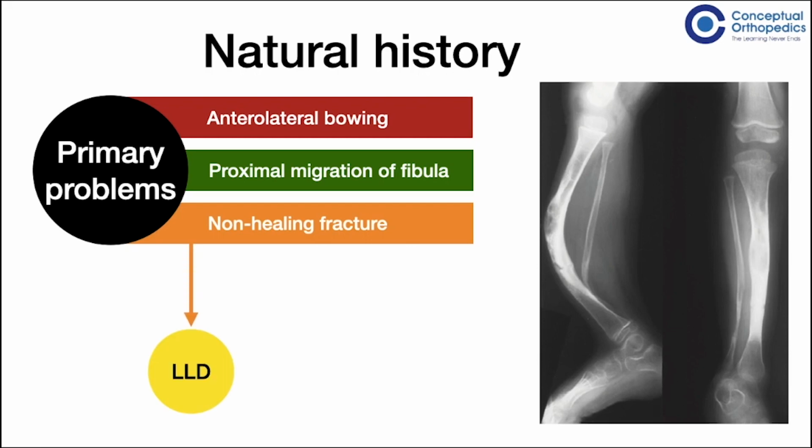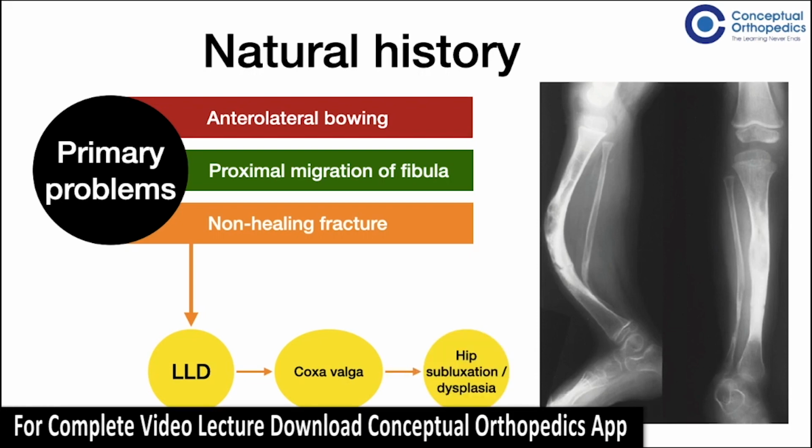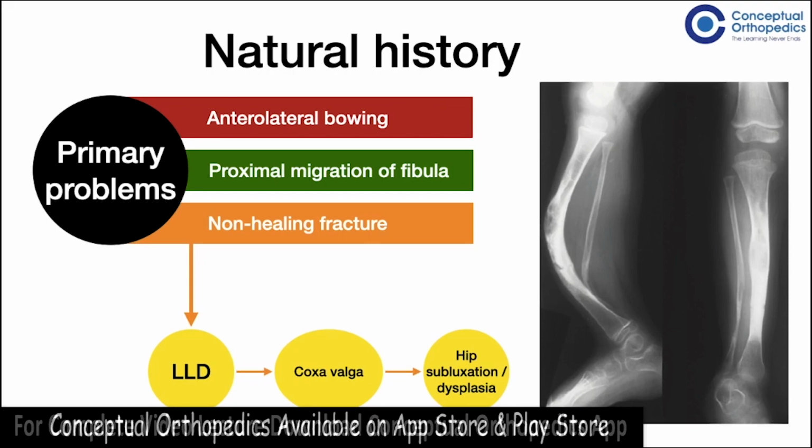In response to the altered forces on the lower limb, the proximal femur responds by overgrowing into a coxa valga deformity. This overgrowth, despite the undergrowth of the tibia, makes CPT one of the few conditions where the growth inhibition of the tibia is compensated by overgrowth in the femur. In some cases, the coxa valga can be so extreme that it leads to a hip dysplasia and eventually to a subluxation or a dislocation of the hip.